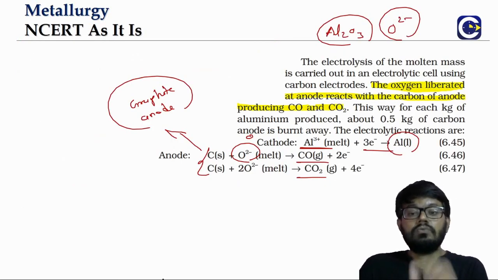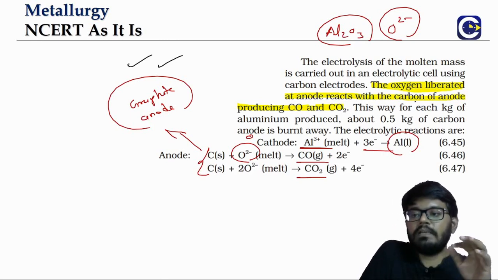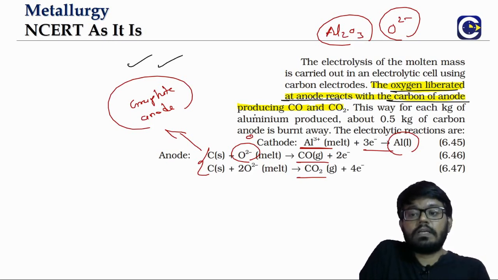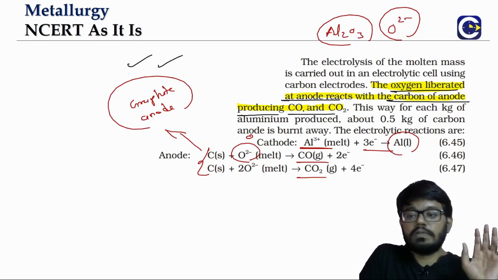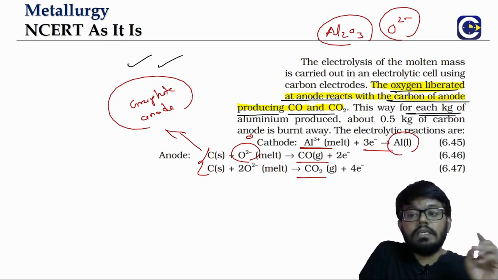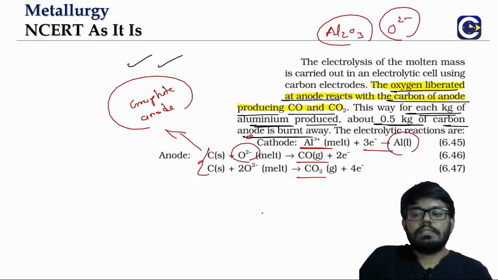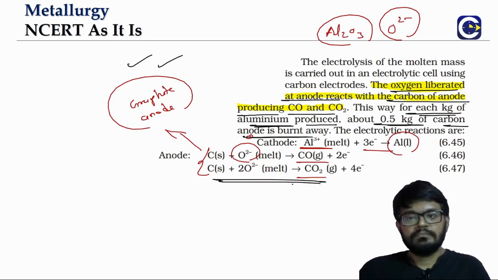That's the reason why we are choosing this selectively. We know that graphite rods will be consumed. The oxygen liberated at the anode will react with the carbon of the anode, and that will produce CO and CO2. In fact, maybe sometimes this question can also be asked: each kg of aluminum produced requires 0.5 kg of carbon at the anode to be burnt away, burnt away through this oxidation that is happening.